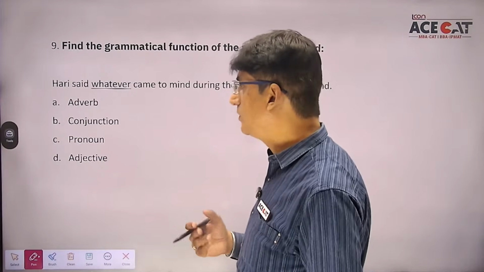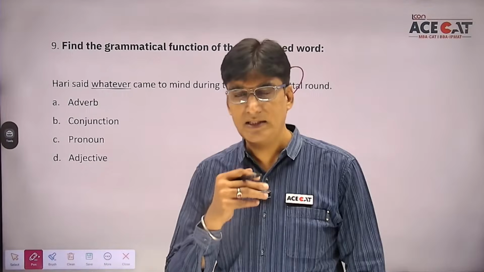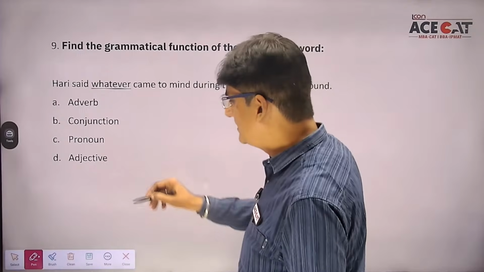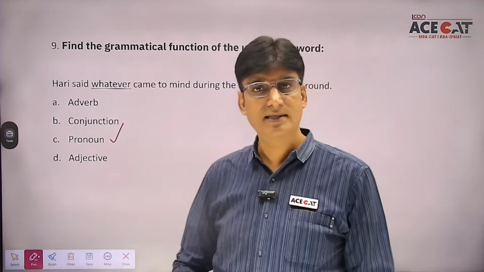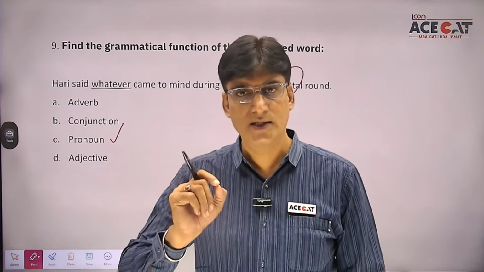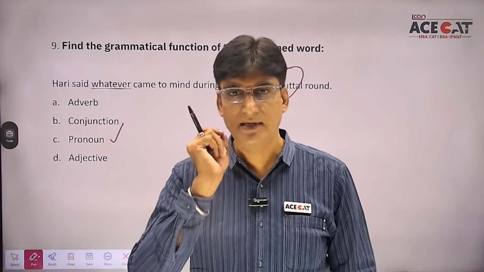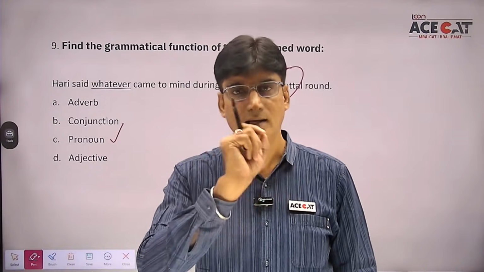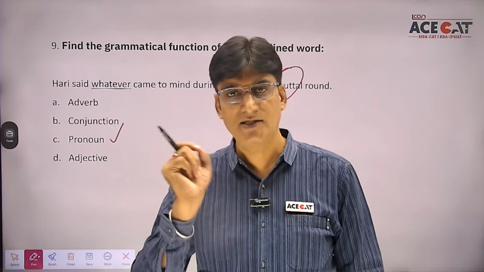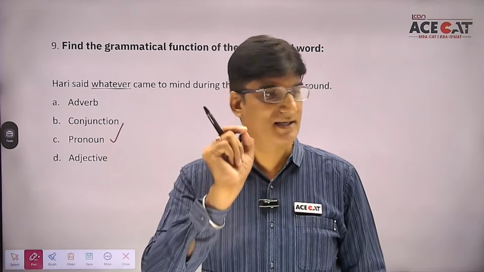So when I say Hari said whatever, students, whatever becomes a relative pronoun here. Whatever becomes a relative pronoun. Hari said whatever came to mind. Here, students, the best answer is pronoun. This actually becomes an example of relative pronoun. Who, which, that, whatever. These are some examples of relative pronoun. और ये जो words हैं, they come actually in between the sentence and they relate a noun with the rest of the sentence. जैसे for example, my uncle who lives in the USA is coming tomorrow. So when I say my uncle who lives in the USA, this who becomes an example of relative pronoun.